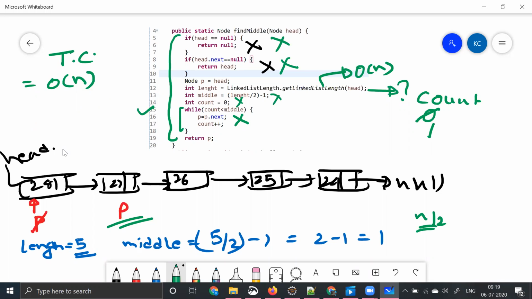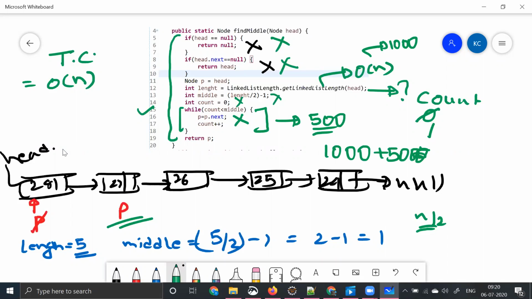Let's say the input size is 1000. First you will be iterating 1000 times to find out the length of the linked list, and finally as part of this loop you will be iterating n by 2 times, which is 500 times. So how many steps would it become? 1000 plus 500, so it is 1500. So we can say the time complexity is order of n plus order of n by 2. I told you this is a constant, we need to ignore that. So again, it becomes order of n plus order of n, which is order of 2n.